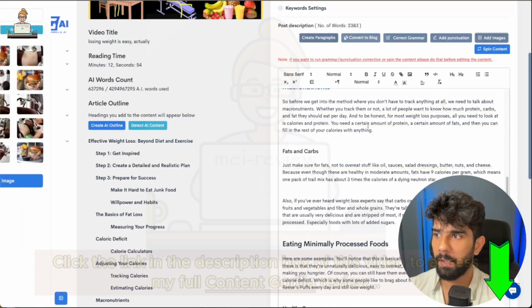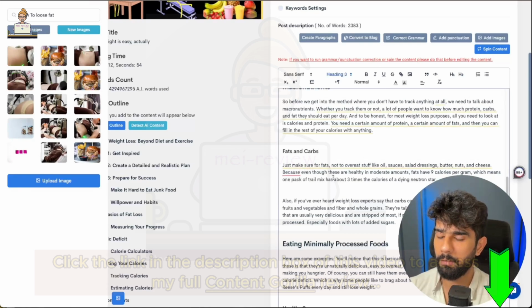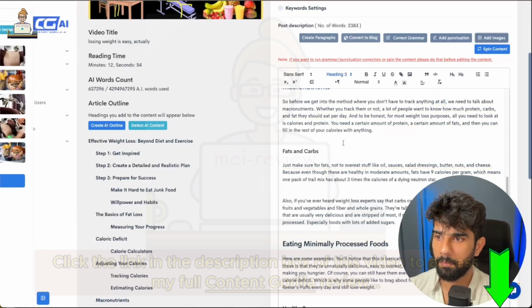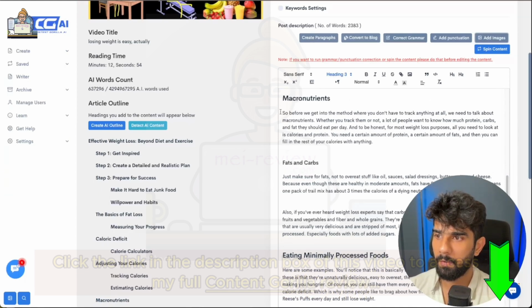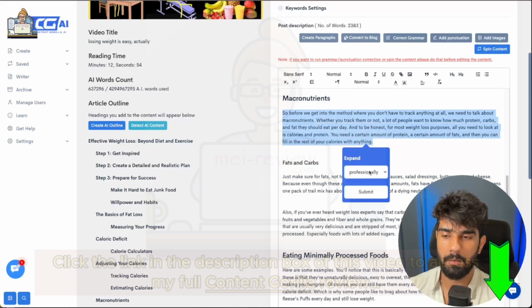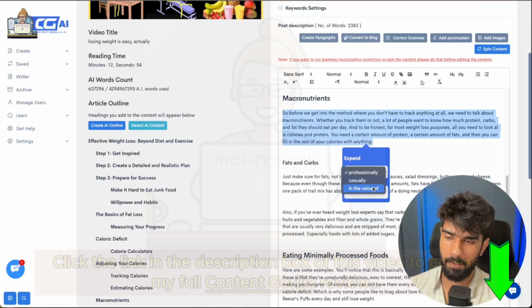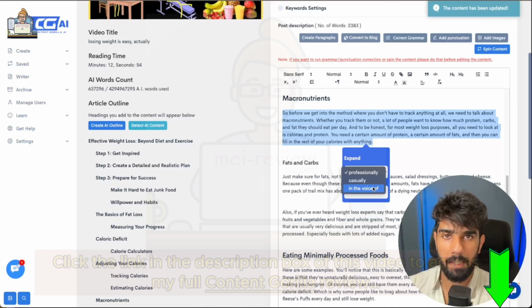So firstly, you can add images right from the left panel, and all you have to do is just drag and drop onto the editor. On top of that, you can also select a particular text and then either expand the content professionally, casually, or in the voice of a specific person. So it could be someone like Neil Patel, it could be any celebrity or really anyone that you want.